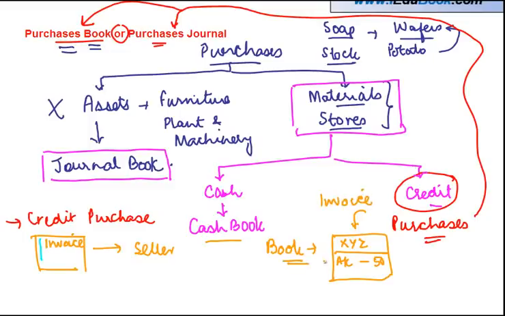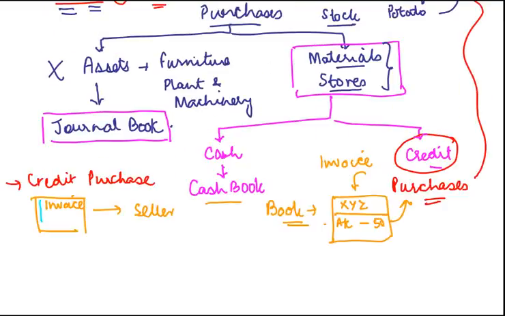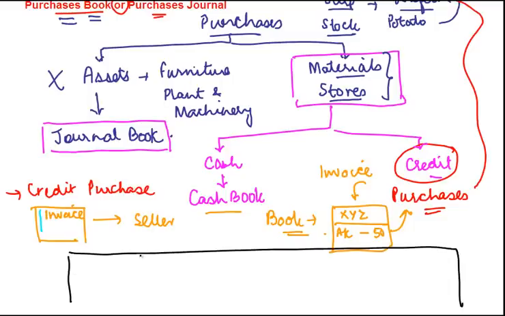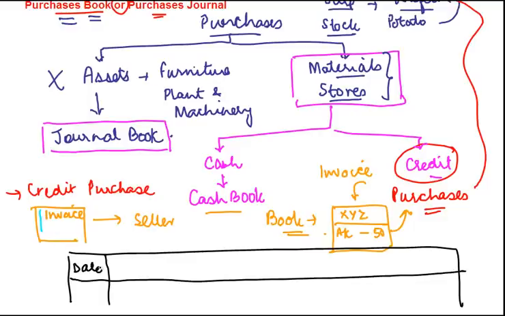Based on these purchase invoices, the entry is made in the purchases journal. Now let us look at how a purchase journal basically looks like. There are six columns in this. Let's start one by one. The first column is the date column. In this you pick up the date of the invoice and put it in here. The second is the particulars column.